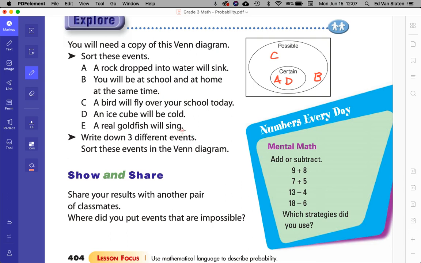Okay, so I think let's put that D in here. A real goldfish will sing. I'm looking at Captain 206. Hey, move, Captain. I think the captain was asleep, but I tapped. I have not heard Captain 206 sing. So I'm going to think that this is the impossible area. So I'll put an E there for impossible. Write down 3 events, sort these events into a Venn diagram. So this is just an example of a Venn diagram.